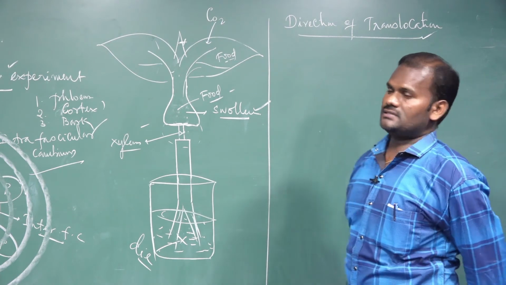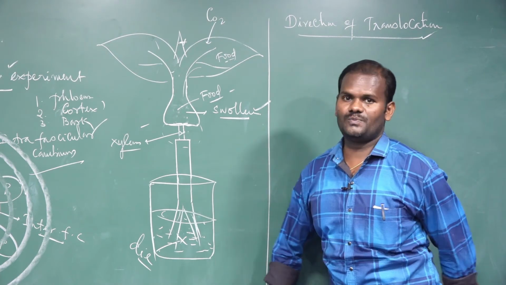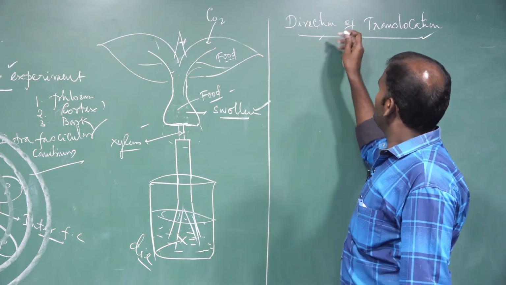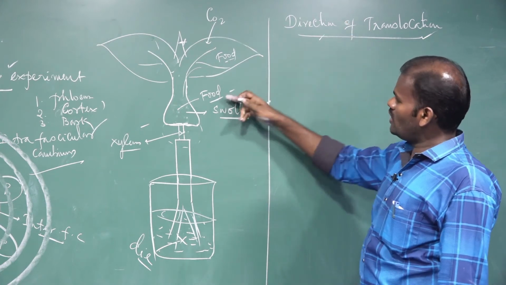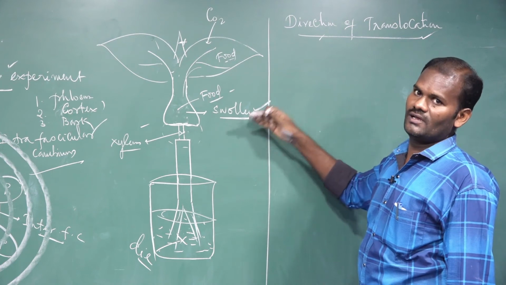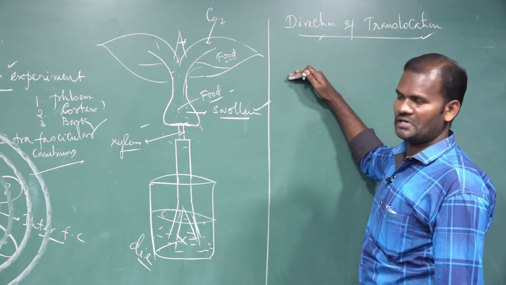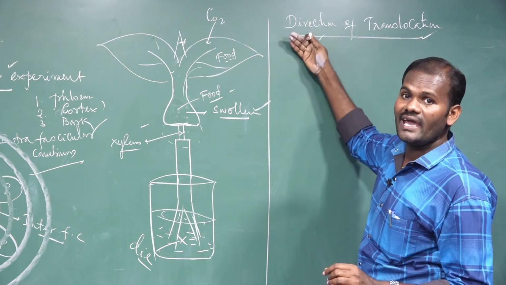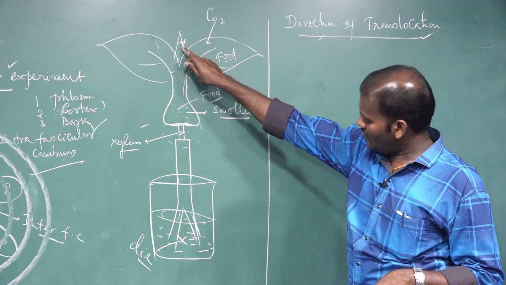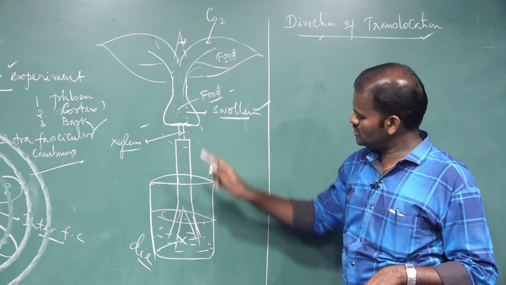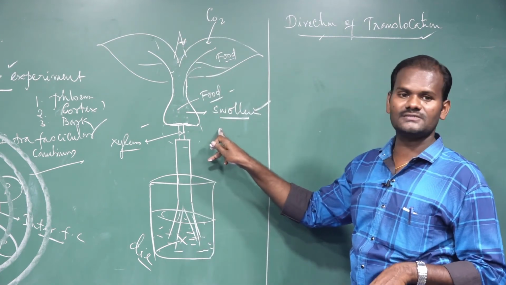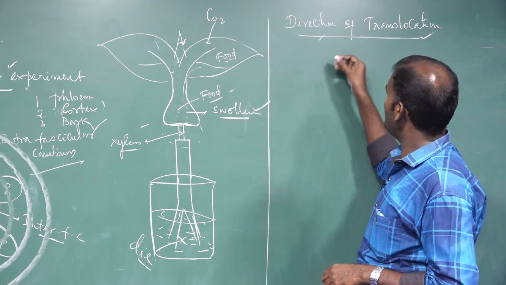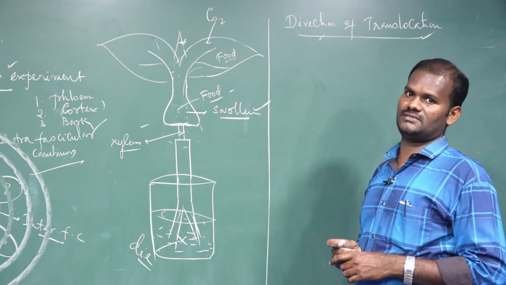Direction of translocation. How does translocation take place, and in which directions? The phloem translocates the food materials from the site of production, which is the leaf, to the areas of growth and development, such as the shoot, root, and flowers. These are called the directions of translocation.